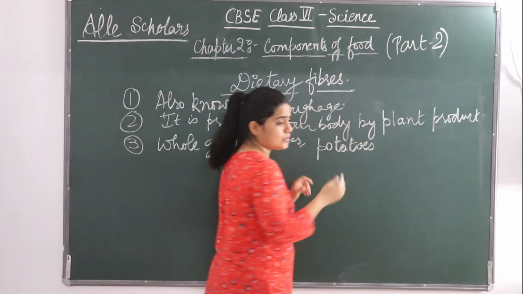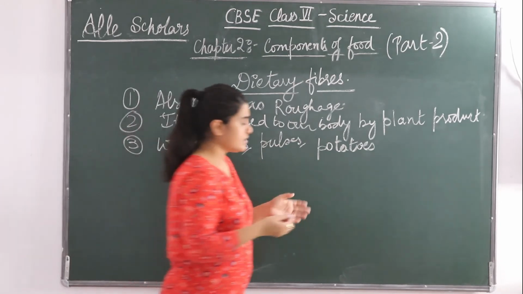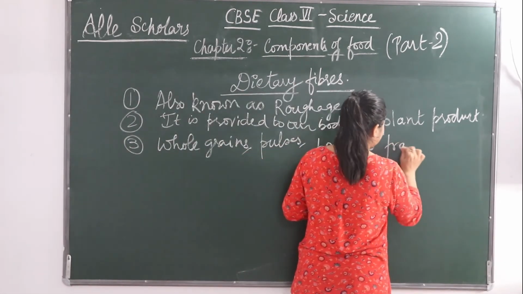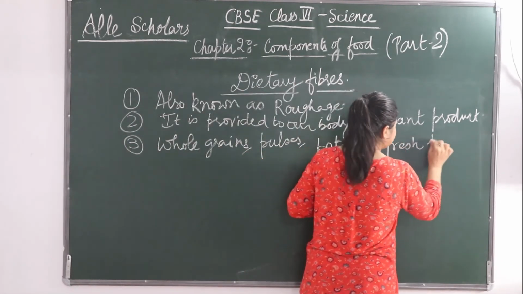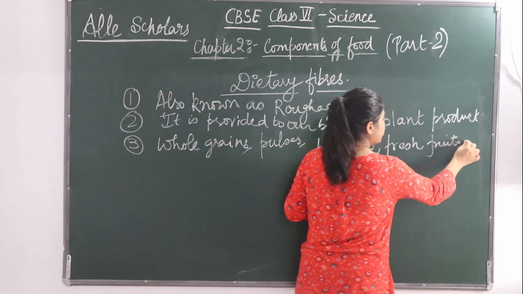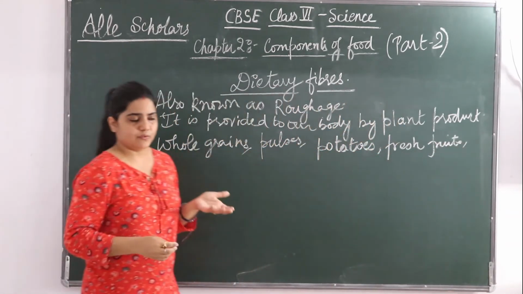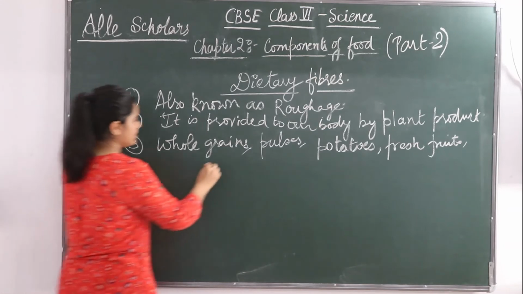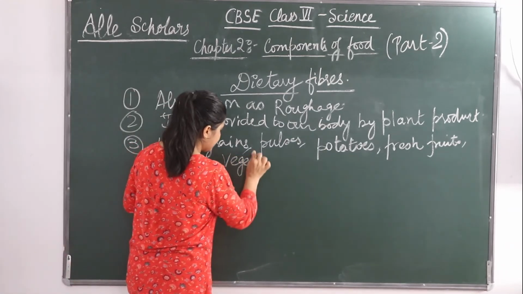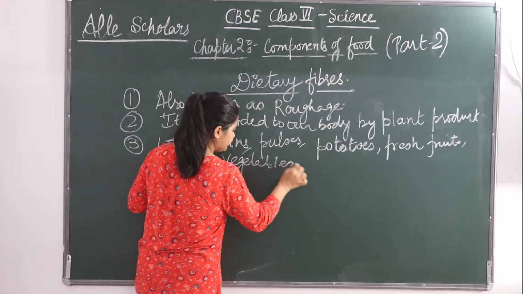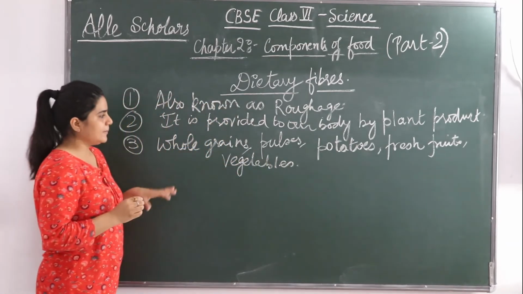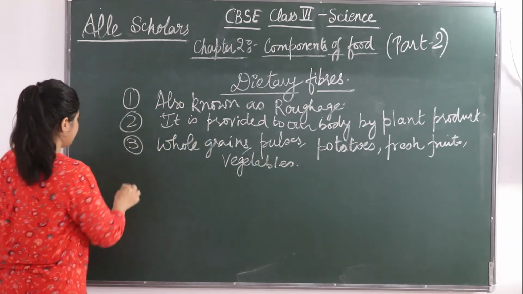Some fruits are also there which have got roughage. Okay, fresh fruits, especially these oranges and all, they are a main source of roughage. Some vegetables. Okay, so all these are the main source of roughage.